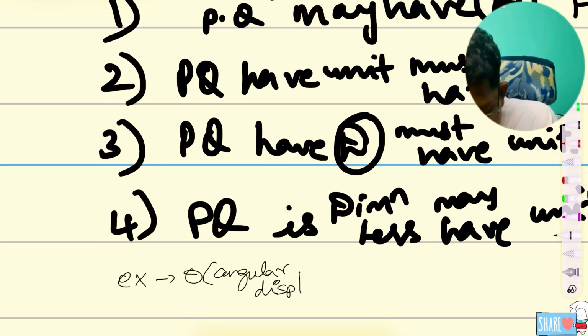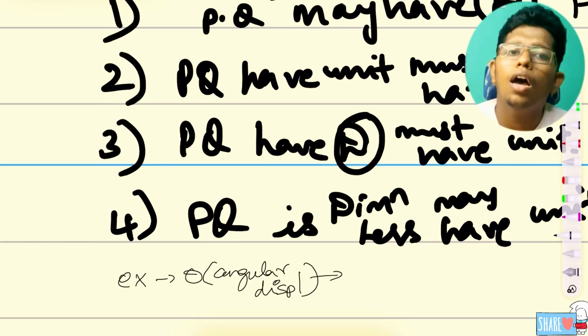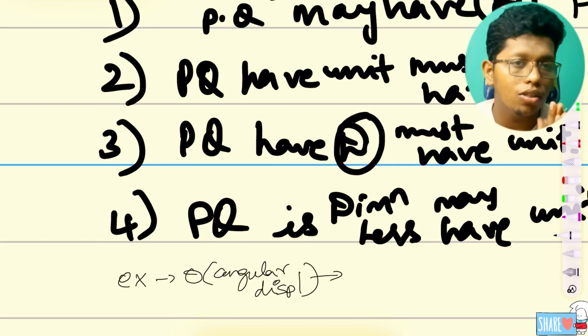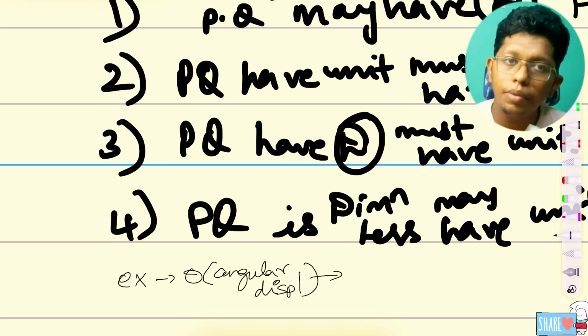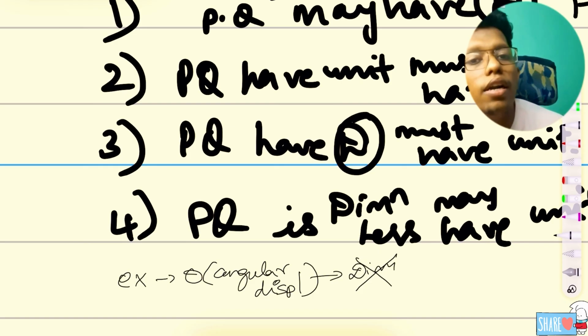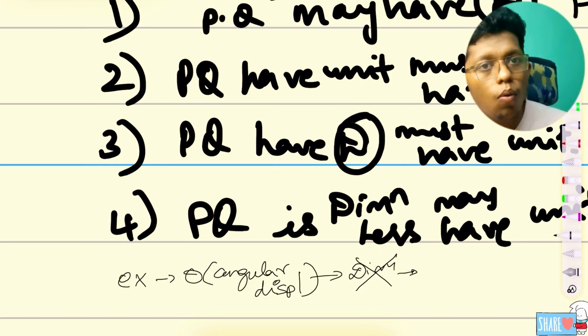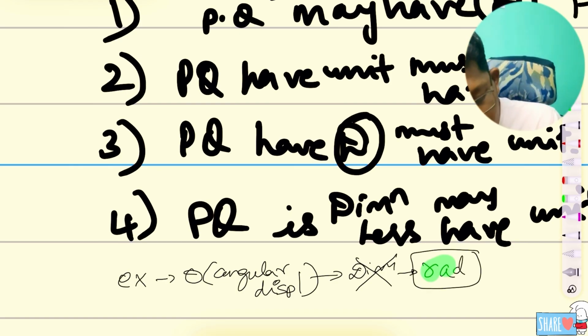If I said force is M L T to the power minus 2, I have given its dimension. Can you say the dimension of angular displacement? Definitely not, the dimension is not there. But I can say the unit. What is the unit of angular displacement? It is the radian. Many of you may have forgotten it.